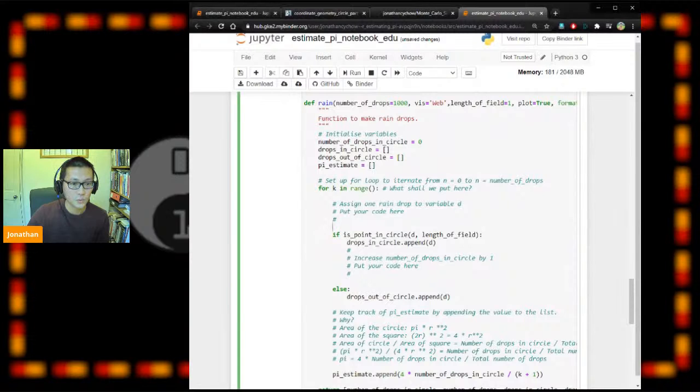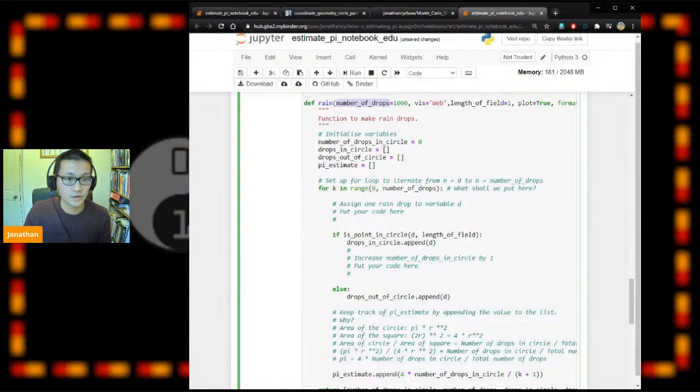Okay, so we want to iterate from 0 to number of drops, right? So we're using a function called range. Maybe we can start from 0 and then iterate all the way to number of drops. Number of drops by default is 1000.